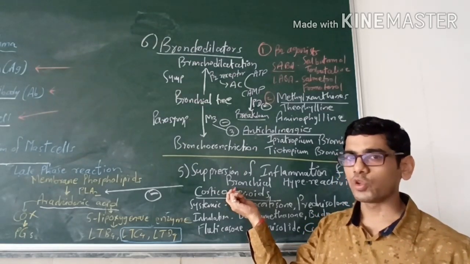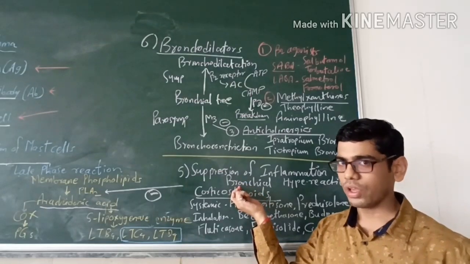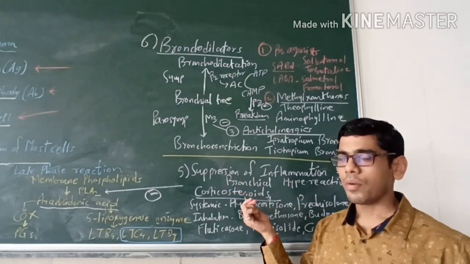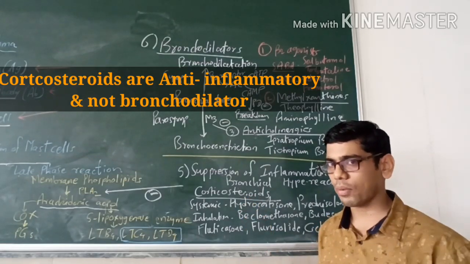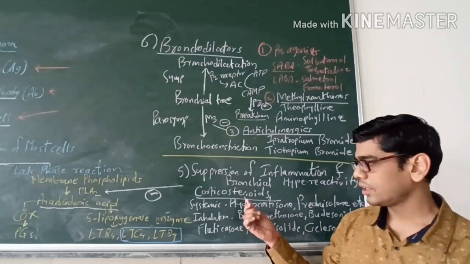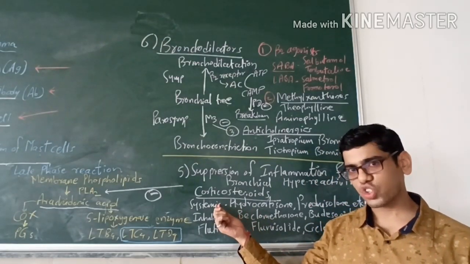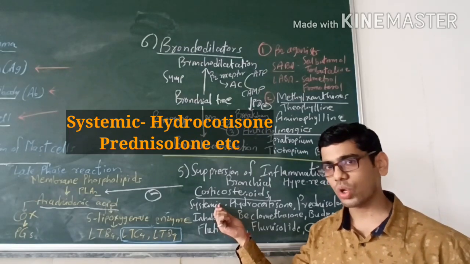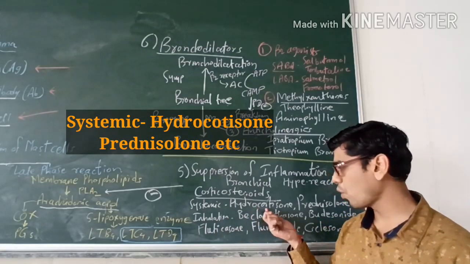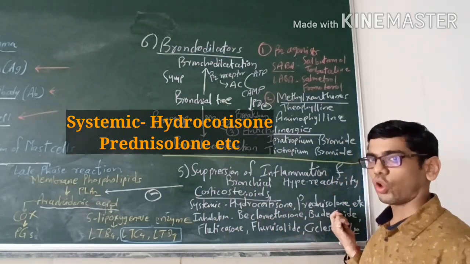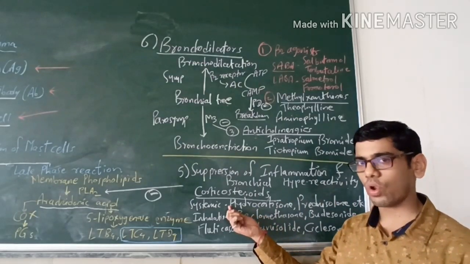So they are useful not because they are bronchodilators, but because they are anti-inflammatory. Remember, this is very commonly misunderstood by students. Corticosteroids are anti-inflammatory and they are not bronchodilators. Now there are two types of corticosteroid depending upon the route. Either they can be given by the systemic route, that is oral, intramuscular or IV, and the ones mainly preferred by these routes are hydrocortisone and prednisolone.